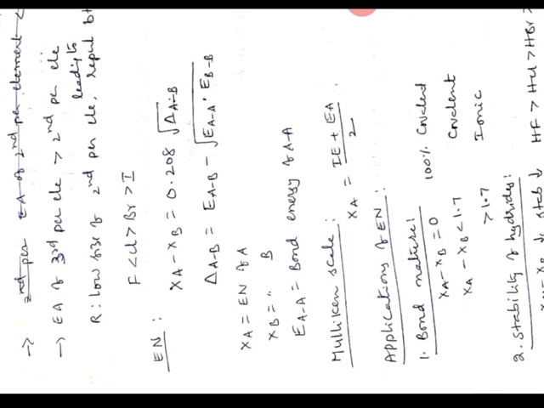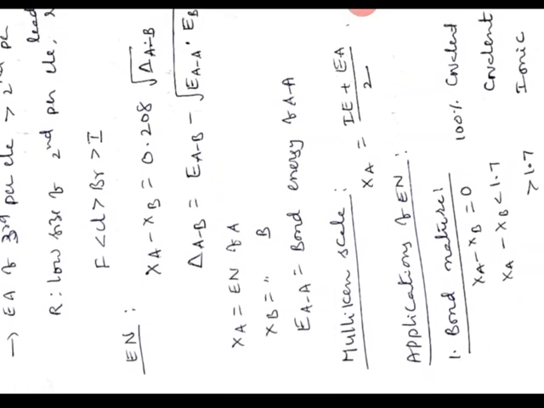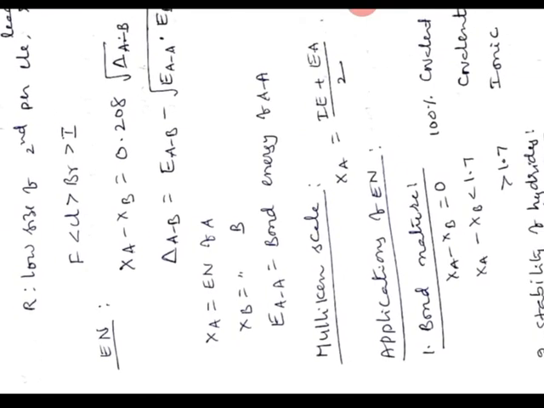EAA is the bond energy of AA. It can be calculated from the Mulliken scale as XA is equal to the sum of ionization energy and electron affinity divided by 2. And see the applications of electronegativity.